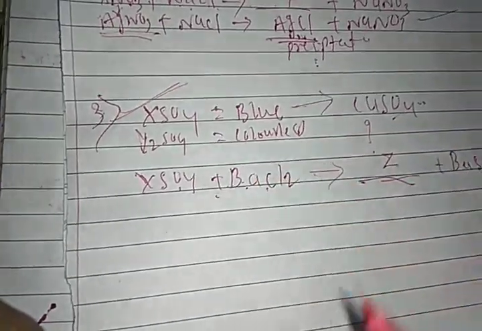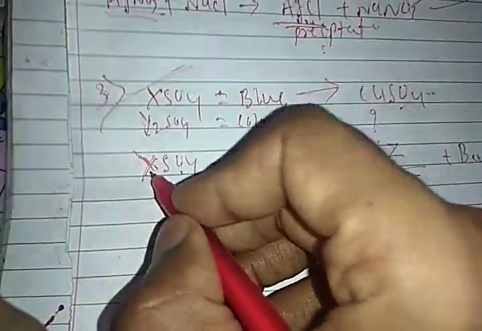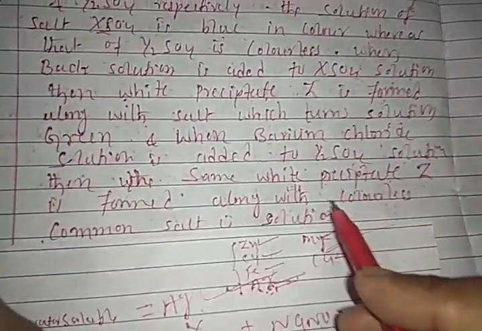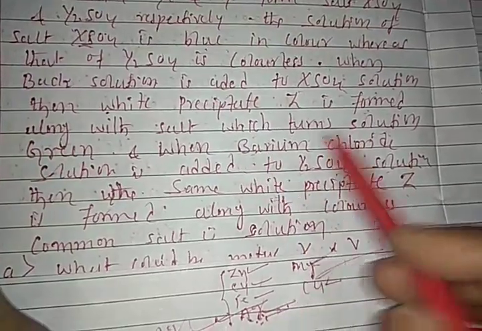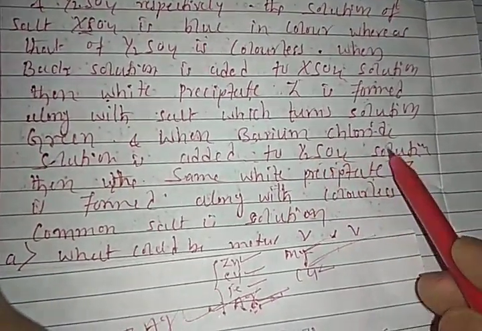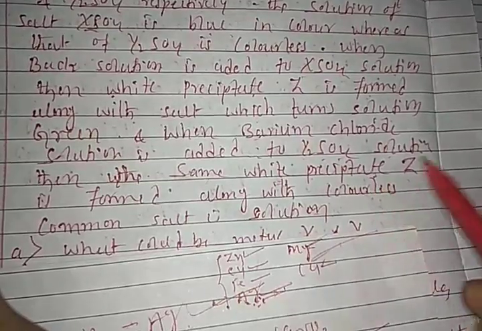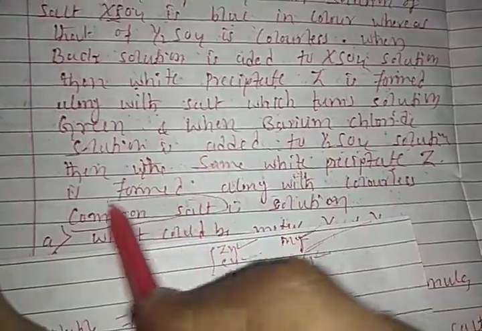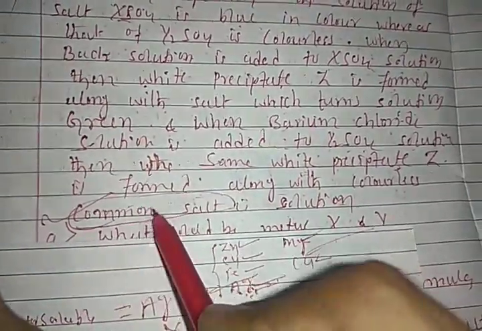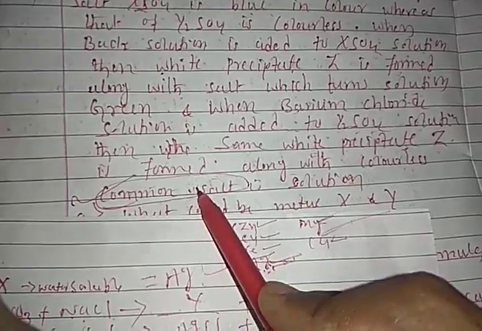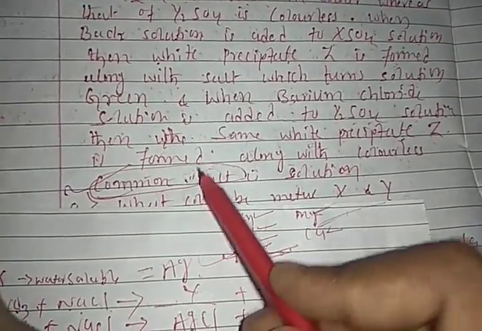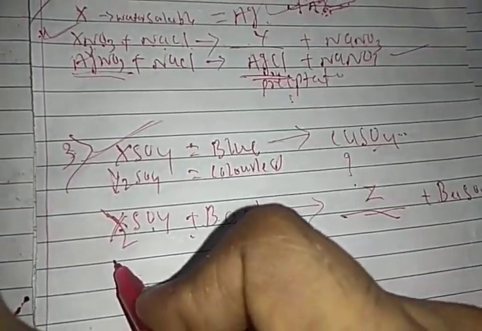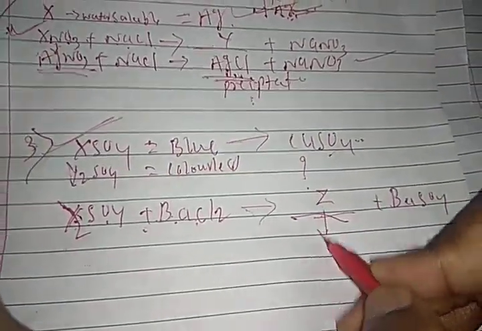Y2SO4 is treated with a salt. Look here, one of the hints is given: barium chloride is added to the Y2SO4 solution, and a white precipitate Z forms along with the colorless common salt. Common salt is one of the best hints. Common salt means NaCl. It means when Y2SO4 is treated with barium chloride, it forms common salt.